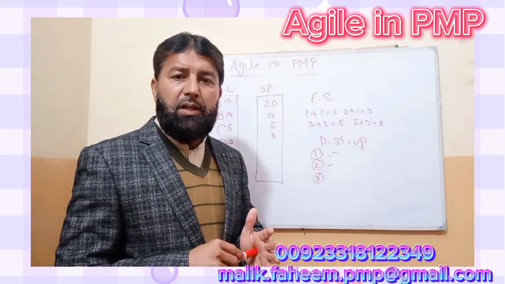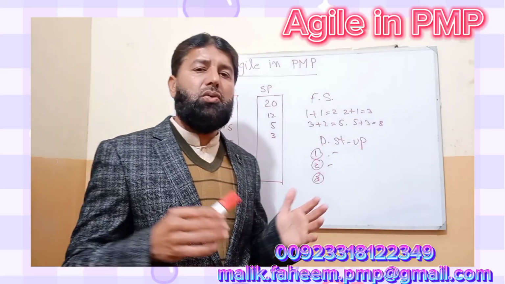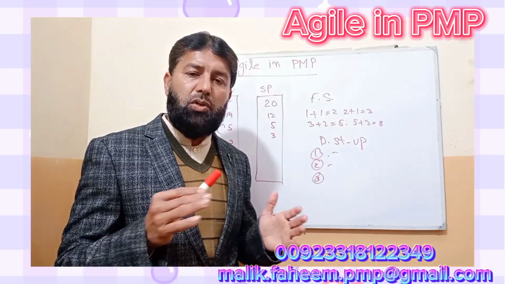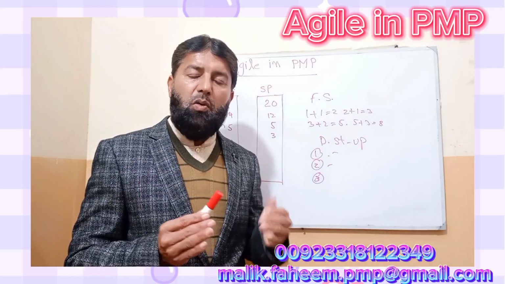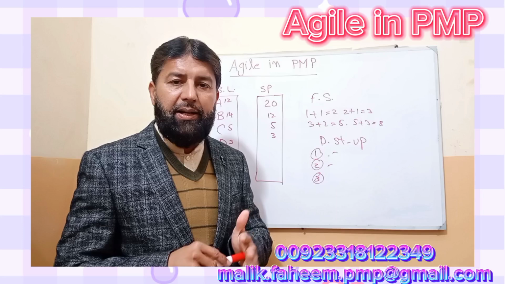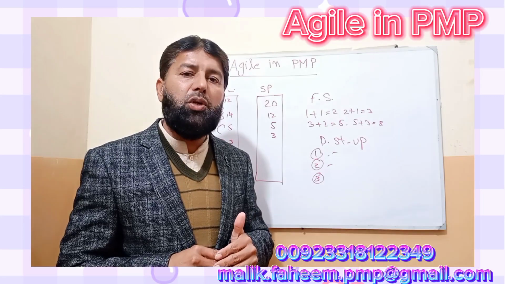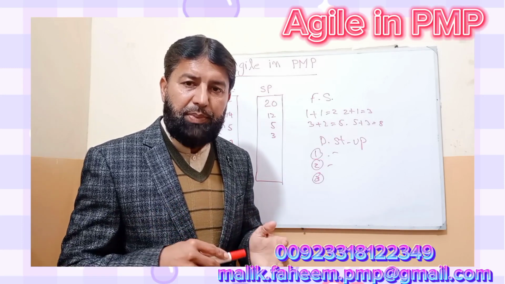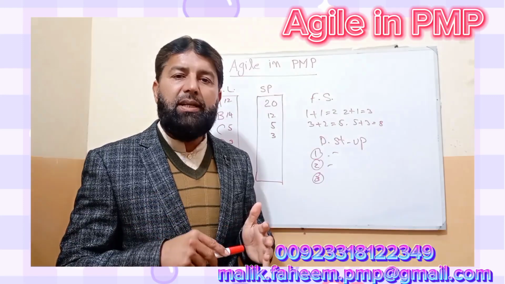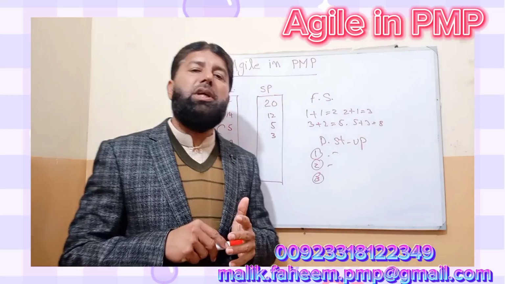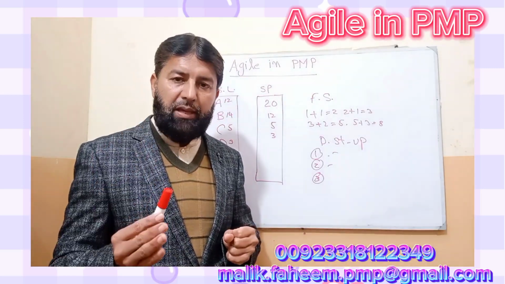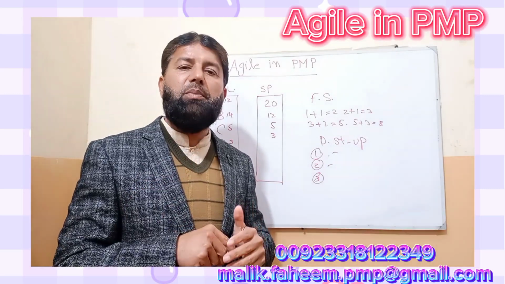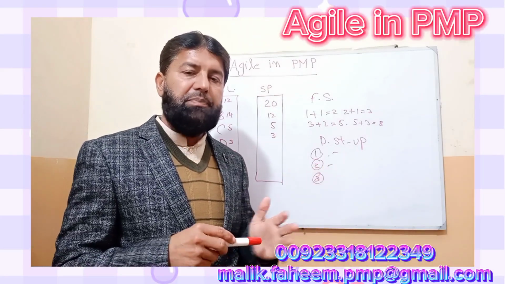And then user story: INVEST is the acronym. A user story should be independent. One user story does not depend on another user story, and a user story should be small so we can complete it in a sprint, and a user story must be testable. If a user story is large, we call it an epic. We break down the user story so we can complete it in a sprint.